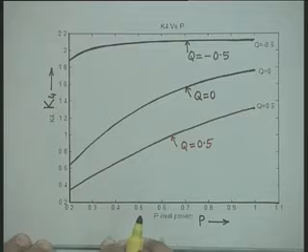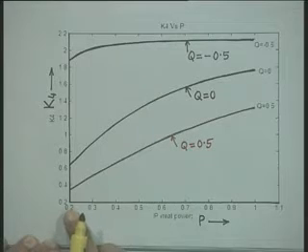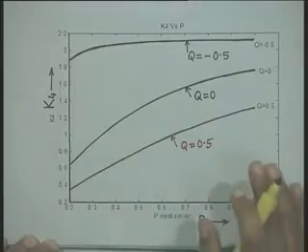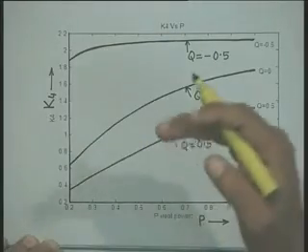But still, we can see that these constants K1 to K4, over the complete operating range which we have considered, that is real power output varying from a very low value like 0.2 per unit to 1 per unit, and the reactive power varying from 0.5 to minus 0.5, remain positive all through.